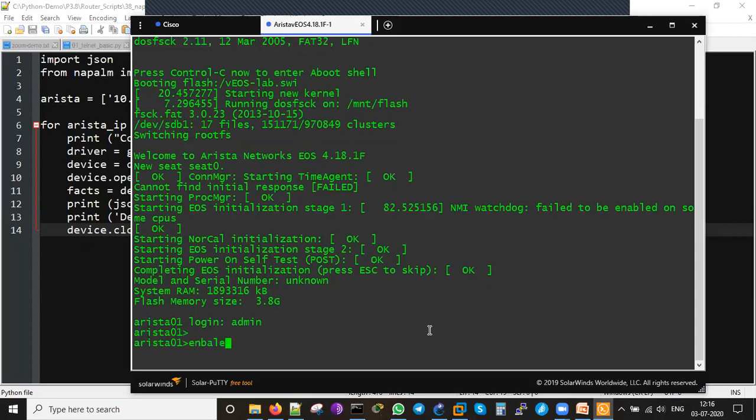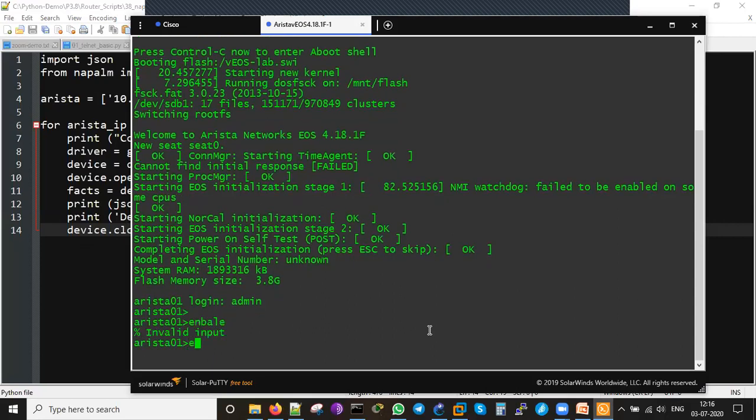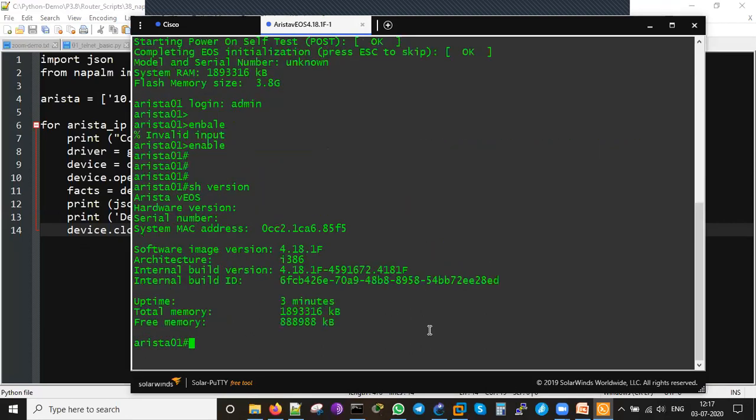So enable. So I can just say show version. This show version is showing that the software image version is 4.18, the uptime is 3 minutes, how much memory has been utilized, and what architecture is running on this.